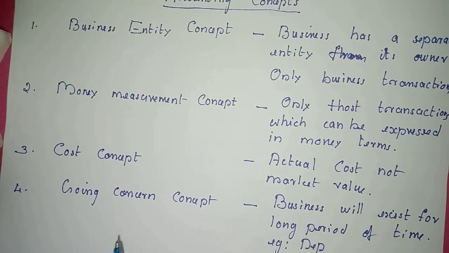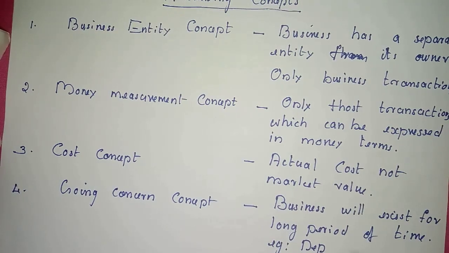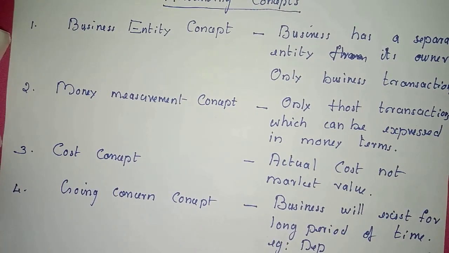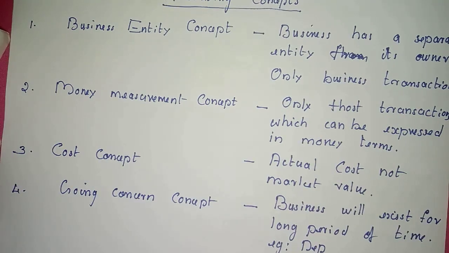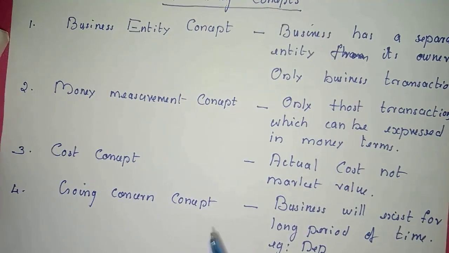And this concept makes it possible to differentiate the expenditure into two categories: the benefit of which can be exhausted quickly, say within 1 year, and the expenditures whose benefit can be received for more than 1 year. And we can record both these types of transactions accordingly because of going concern concept.